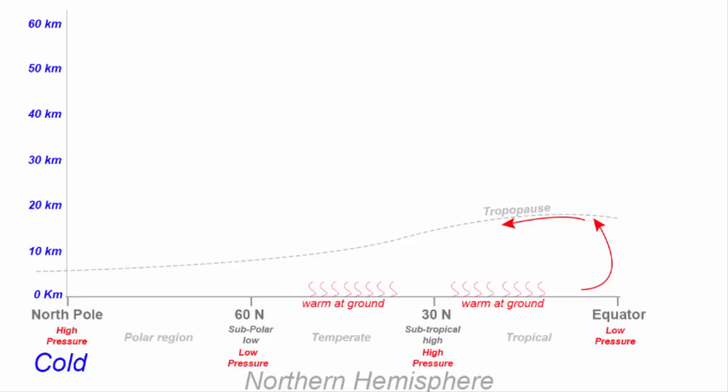I want you to pay attention to this point. The tropopause lies somewhere around 12 to 15 kilometers above equatorial region and about 7 to 9 kilometers over the polar region. Now you may ask, why is that at the polar region, the height of tropopause is lower compared to equatorial region? And the reason behind that is because the equator is warmer.